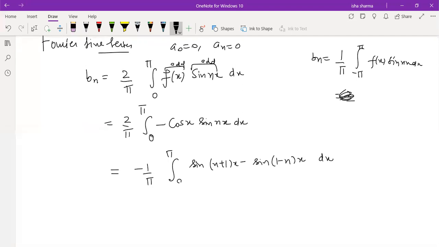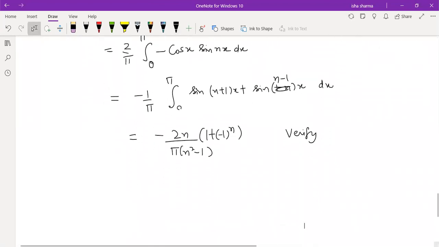So 1 minus n will be there, or this negative can be adjusted outside, and this can be n minus 1, however you want to adjust it. And then you can very easily do the integration of both the sine terms. So I'm telling you the final term. The final term is minus 2n by pi (n square minus 1) times (1 plus minus 1 raised to power n). You can just verify, it's not difficult.